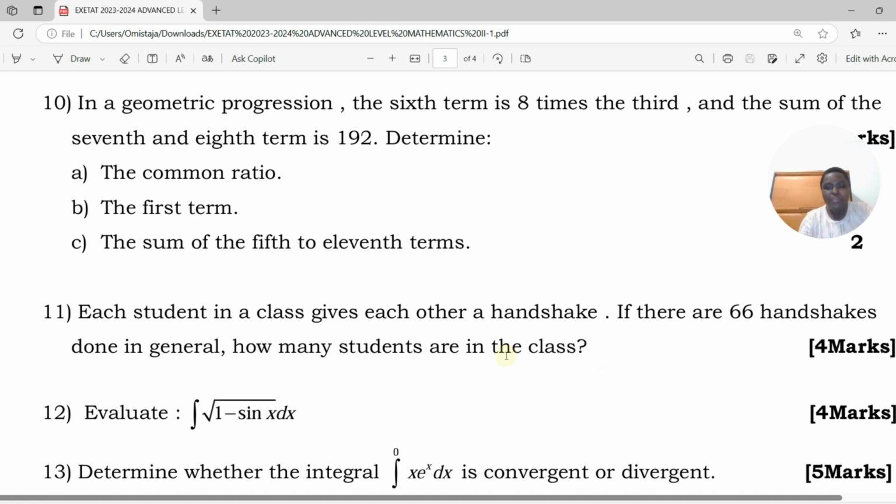But for this question, we have shaking. The action is shaking hands. So if I am John and you are James, we are shaking hands. It doesn't matter whether we say John shakes hands with James, or James shakes hands with John. It's just one handshake.